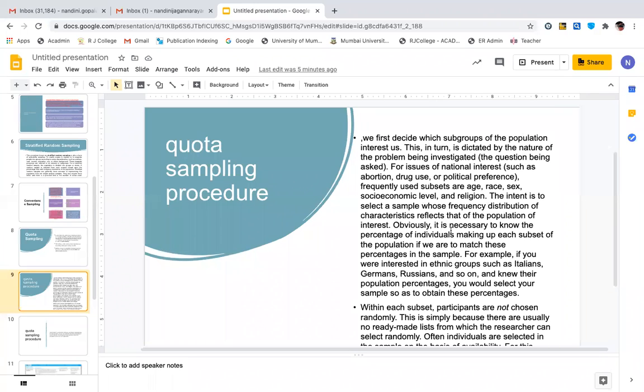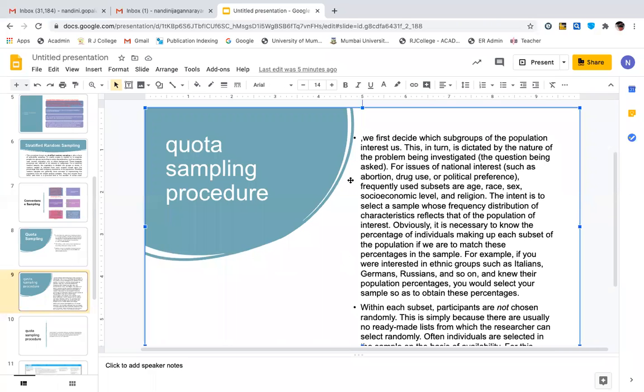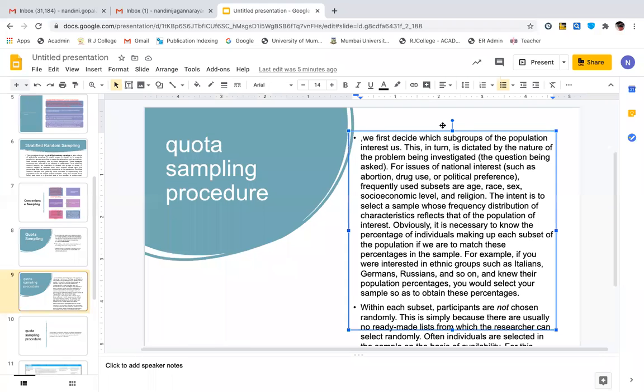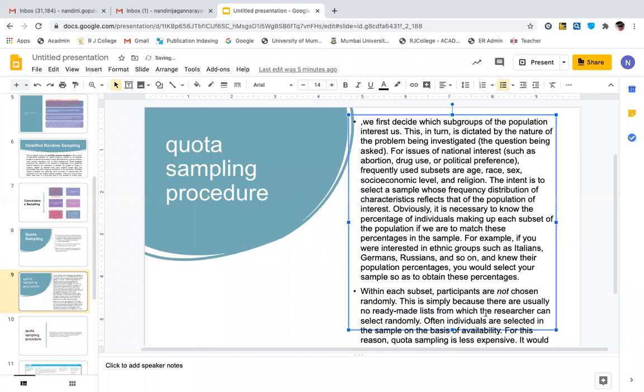Obviously, it is necessary to know the percentage of individuals making up each subset. I said 50, 50, 50, right? And for example, if we are interested in ethnic groups such as Italians, Germans, Russians, and so on, and knew their population percentage, you would select the sample so as to obtain these percentages. Like in case I know 40% are Italians, and if there are about, say, only 100 Italians, just an example, so I'll select 40 from the total amount of Italians.